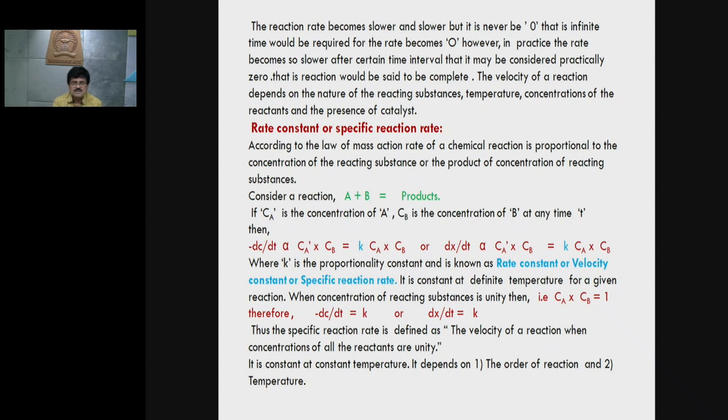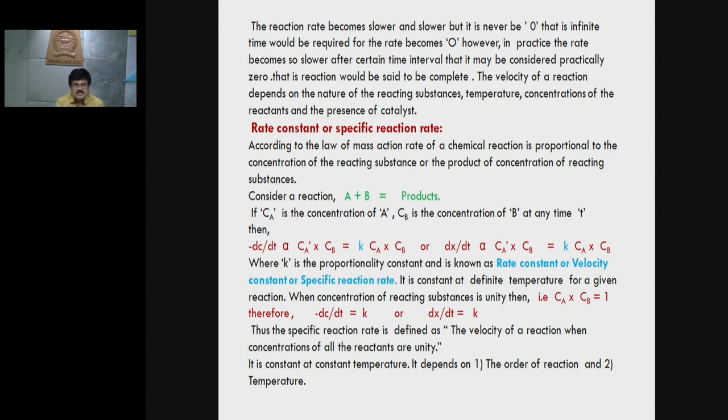Then according to the law of mass action, the velocity of reaction is directly proportional to the product of the concentrations of the reactants, that is minus dc upon dt is directly proportional to Ca into Cb, or dx upon dt is directly proportional to Ca into Cb.